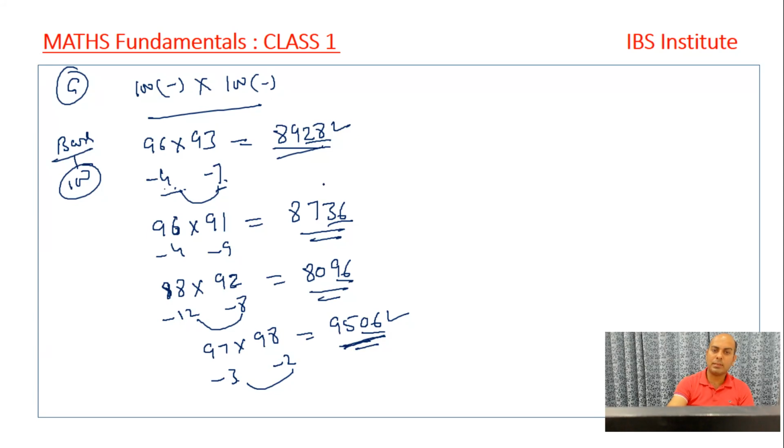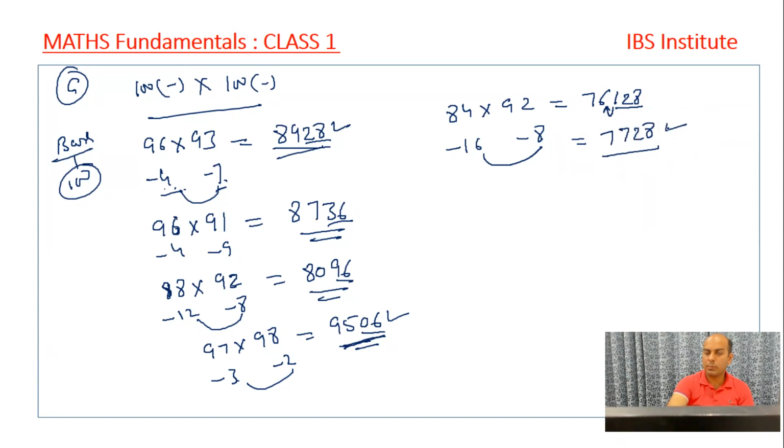And just like the previous example, if we have some bigger numbers, I mean to say smaller numbers, 84 into say 92 is written. It is minus 16, it is minus 8, and 16 and 8 is 24. So it is minus 24, 100 minus 24, we get 76 here, and 16 into 8 is 128. So what we do, this one has to be added because there are 3 digits after multiplication. So this one will go into 6. So it is 7728. This will be the answer.